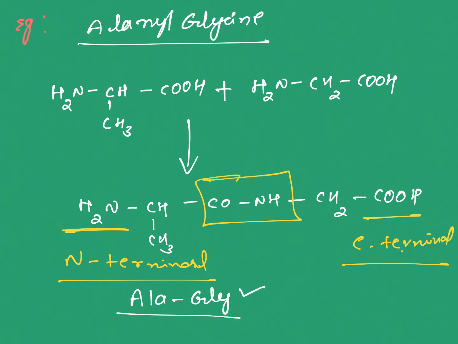Even 1-letter abbreviations can be used: for alanine capital A, and for glycine capital G. You must have learned these abbreviations in the lower section, so you can use 3-letter abbreviations for writing peptide nomenclature.